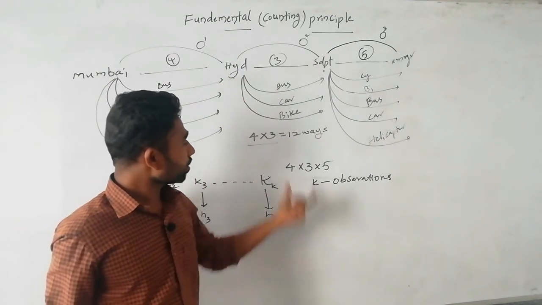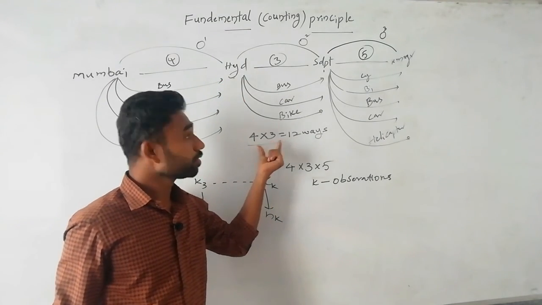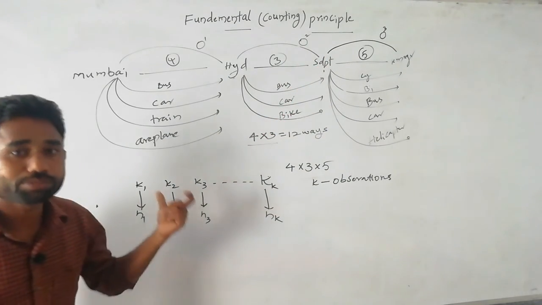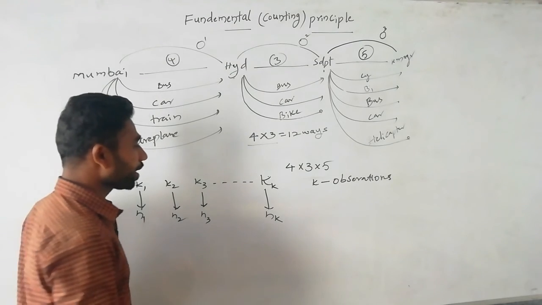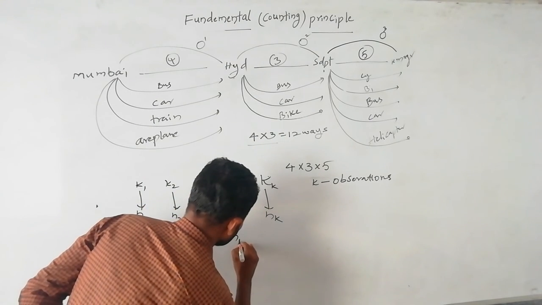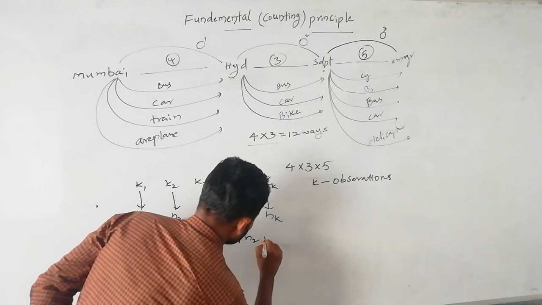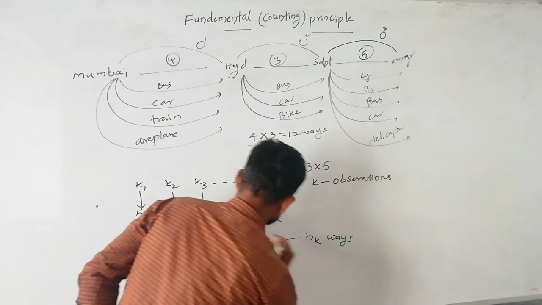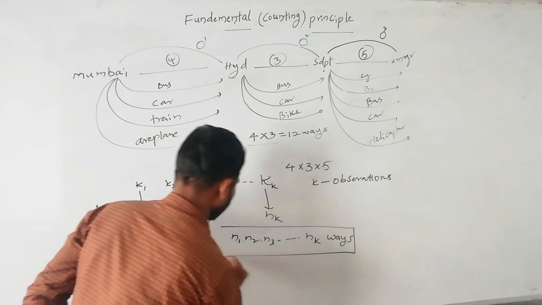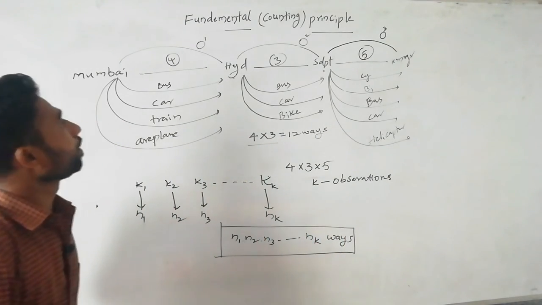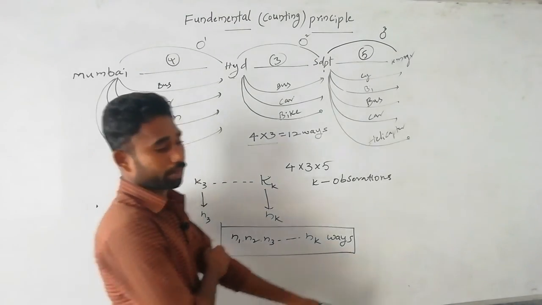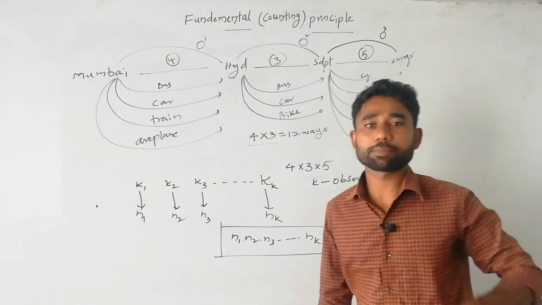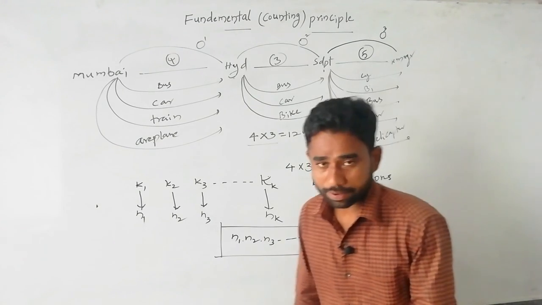2 observations in the product, 2 numbers. 3 observations in the product, 3 numbers. K observations in the product, how many numbers? K numbers. So N1 into N2 into N3 and so on up to NK. This is the fundamental principle of counting, or the fundamental counting principle. Simply we can say the counting principle. Clear? I hope you understood.